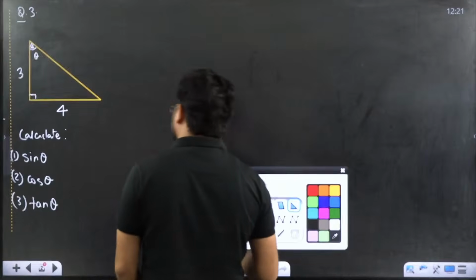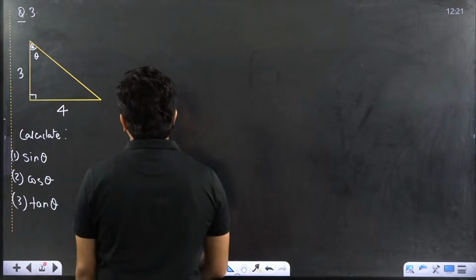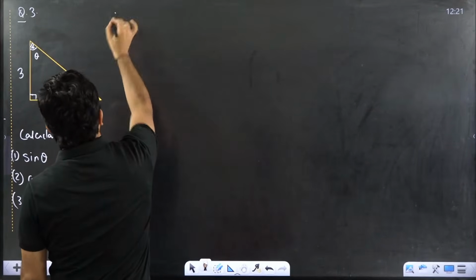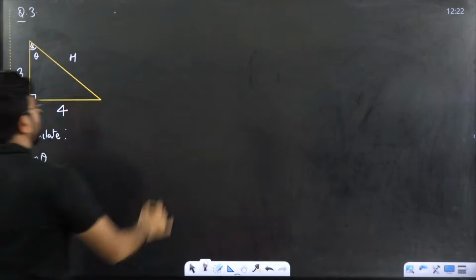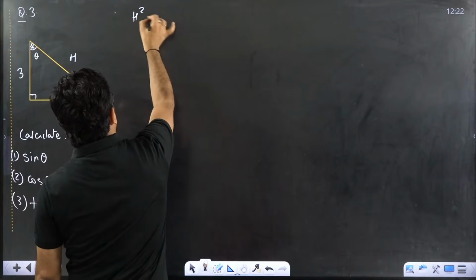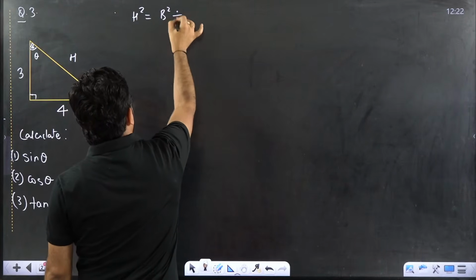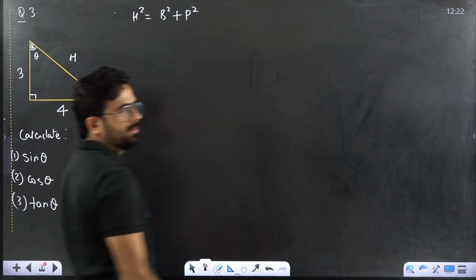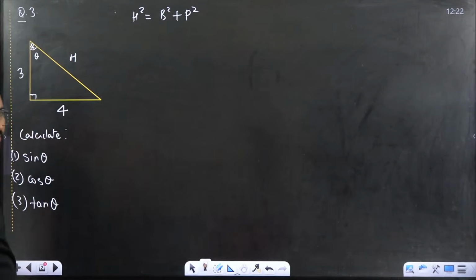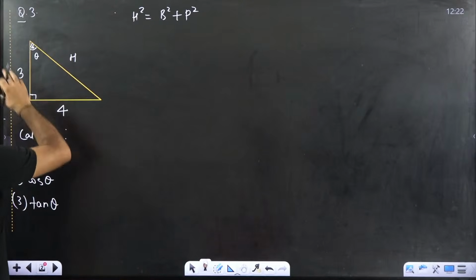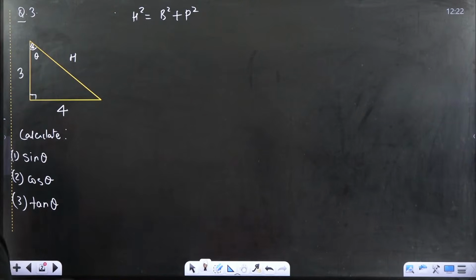So how to calculate it? Please think carefully. So you will say simply, okay sir, this is the hypotenuse. This is clear. So hypotenuse square is equal to base square plus perpendicular square. Very first question is there: what is the base? What is the perpendicular? Can you understand?